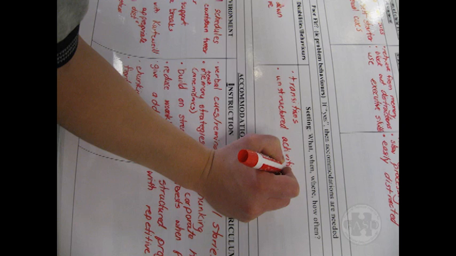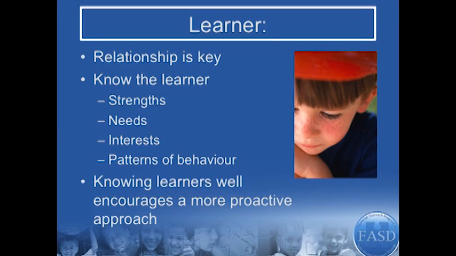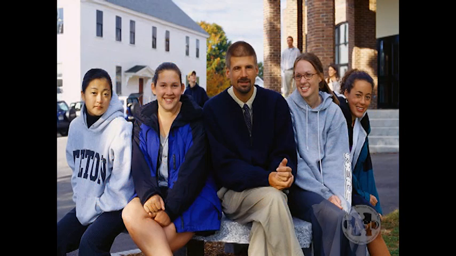The first step in the LEAK analysis is to look at the learner. As always, educators need to develop a good rapport with students and get to know their strengths, areas of need, and their interests. Developing this relationship and knowledge provides more insight on the observed behaviors and allows educators to anticipate and prevent many behaviors before they begin.